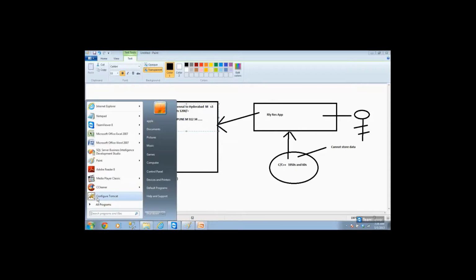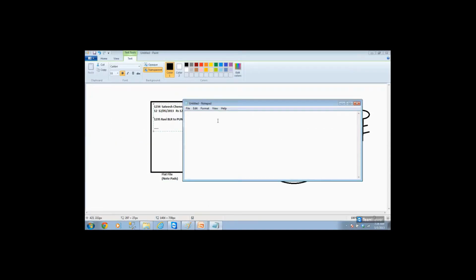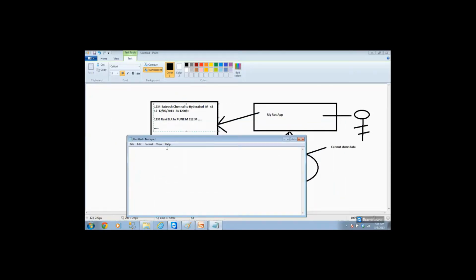Understand what are the issues. Okay. So what are the issues or the negative points when I store the data in the notepad? Okay, the first problem is no security on the data.